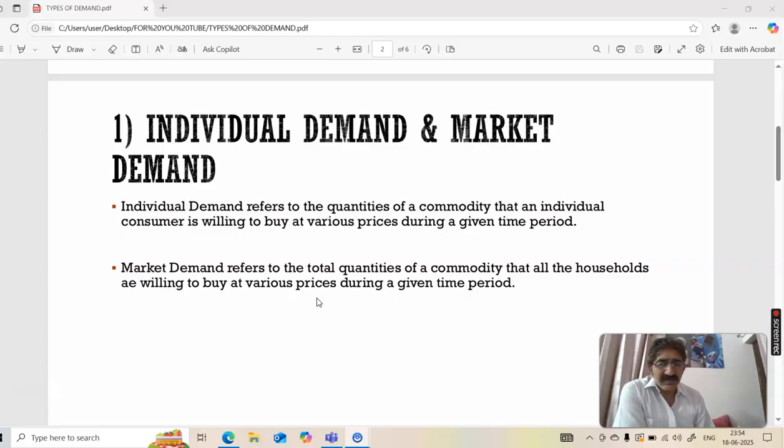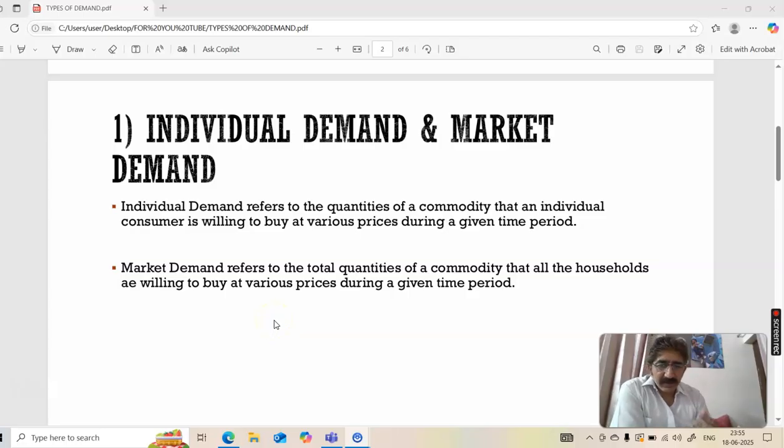So because I have asked only one person in my example, Mr. Mishra, this is individual demand. Individual demand का मतलब है एक व्यक्ति की डिमांड एक पर्टिकुलर दाम पर और एक अवधि, एक टाइम पीरियड. वो टाइम पीरियड एक दिन का हो सकता है, एक हफ्ता हो सकता है, it can be 1 week, एक महीना हो सकता है, 1 year, it can be. Okay, so this I have explained in my previous video that demand has to be expressed in context to a particular time period and in context to a particular price.